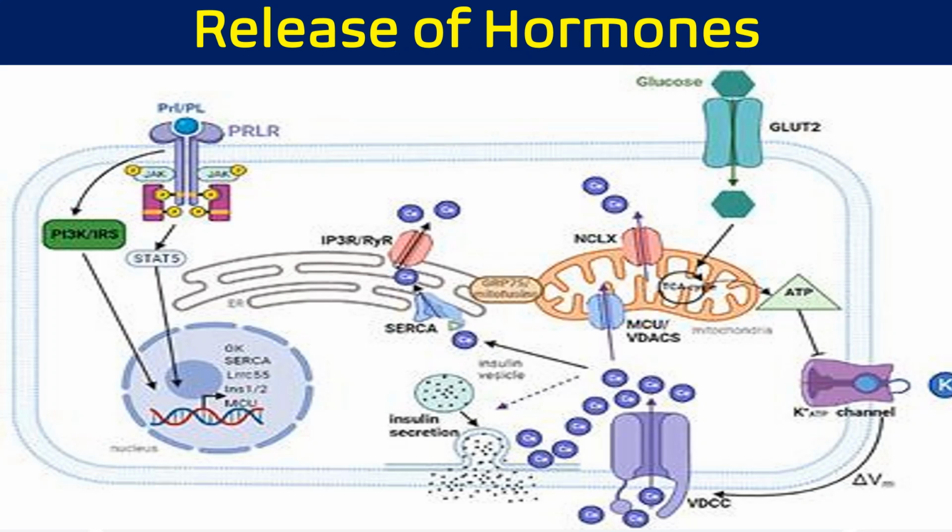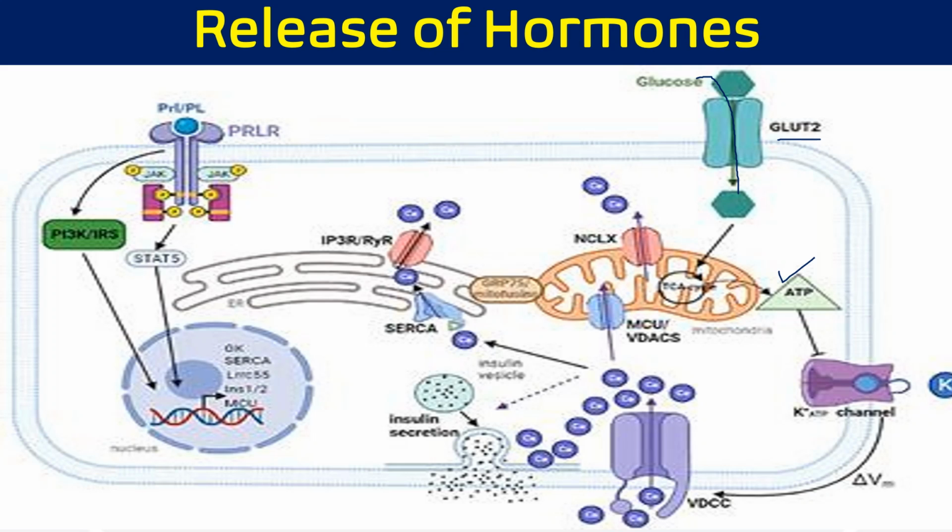This is an example of how insulin is released whenever we eat food. On the pancreatic beta cell, we have a glucose transporter called GLUT2. These are non-insulin dependent glucose channels, so glucose from the intestine, from blood circulation, reaches the pancreatic beta cells directly. This glucose is metabolized and produces ATP. So as a result of glucose metabolism in the pancreatic beta cells, we have ATP.